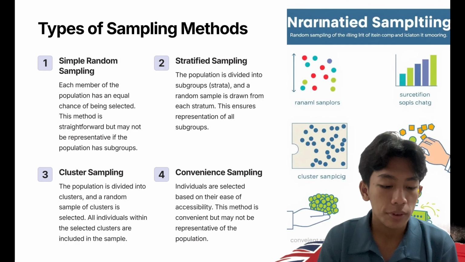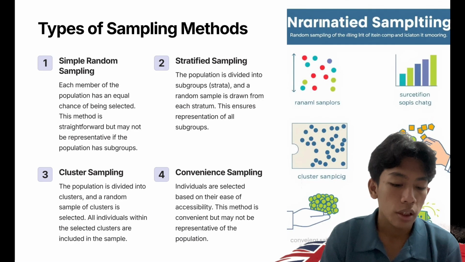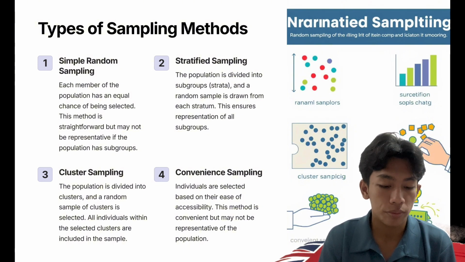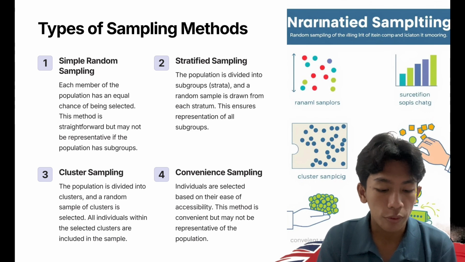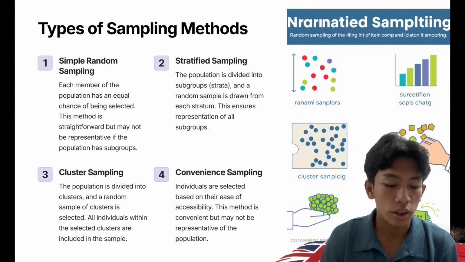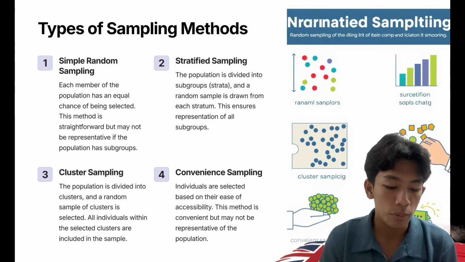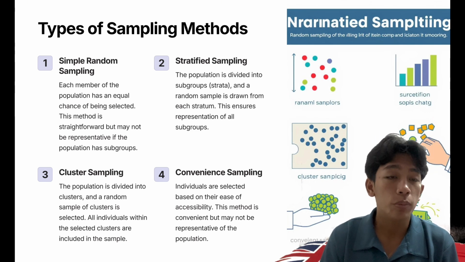Types of sampling method. Number 1 is simple random sampling. Each member of the population has an equal chance of being selected. This method is straightforward but may not be representative if the population has subgroups.